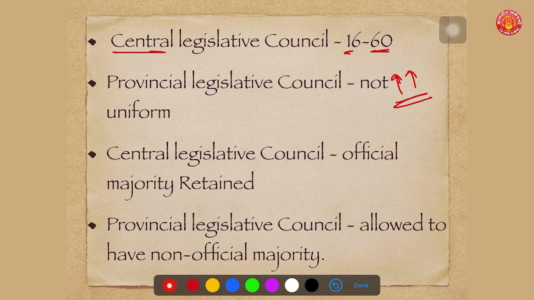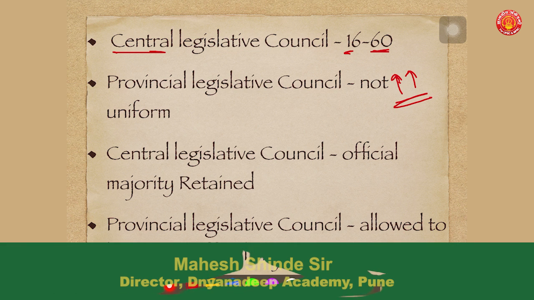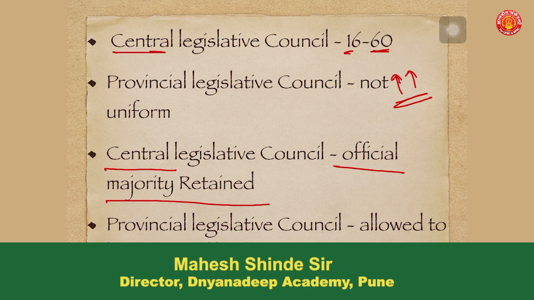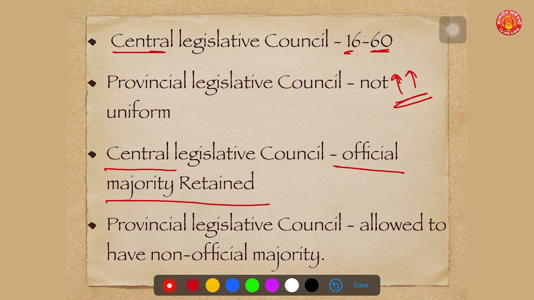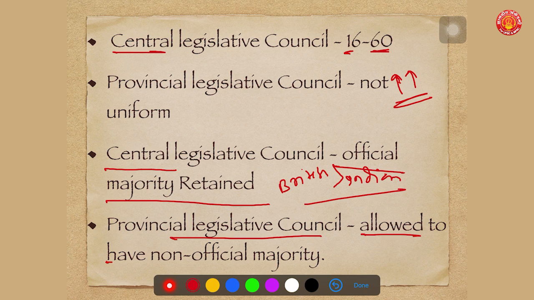But this act said that in the central legislative council an official majority should be retained. It means in the central legislative council there should be more Britishers than Indians. I repeat, in the central legislative council official majority should be retained. Also, in provincial legislative councils they were allowed to have non-official majorities.